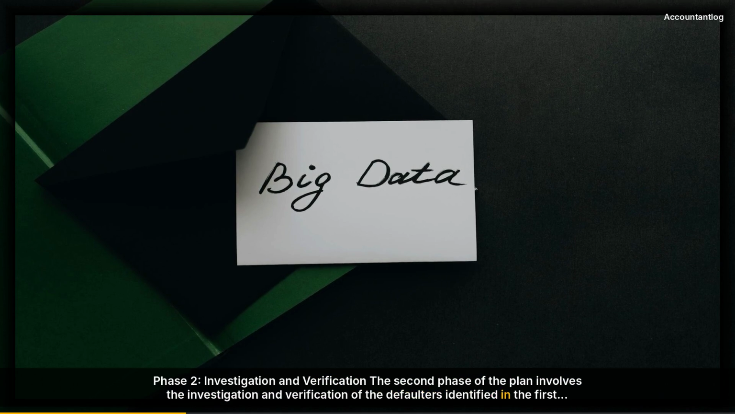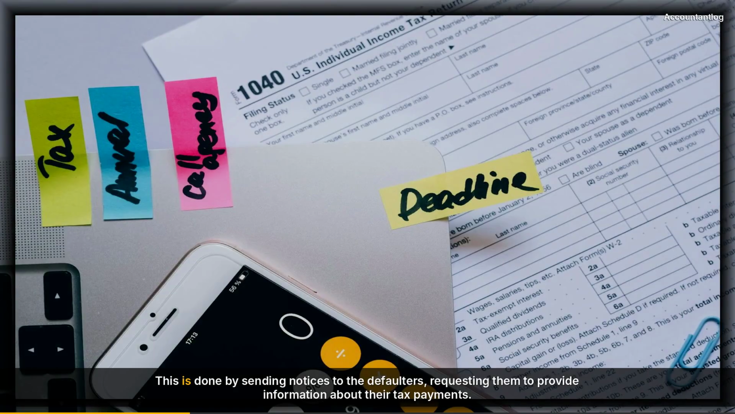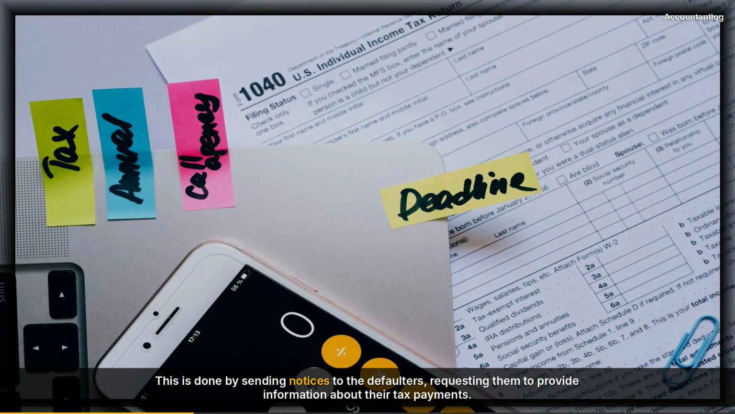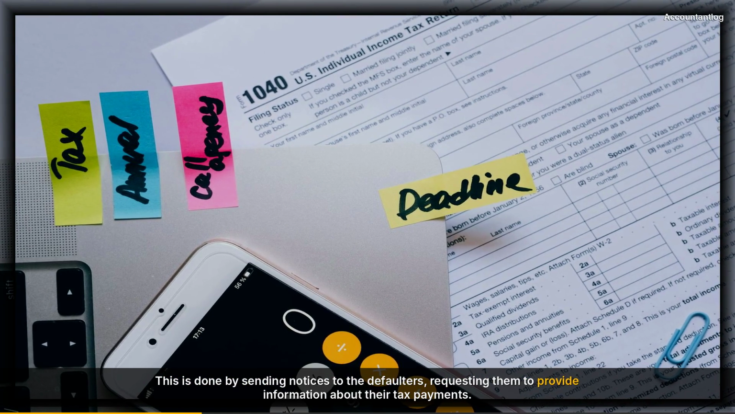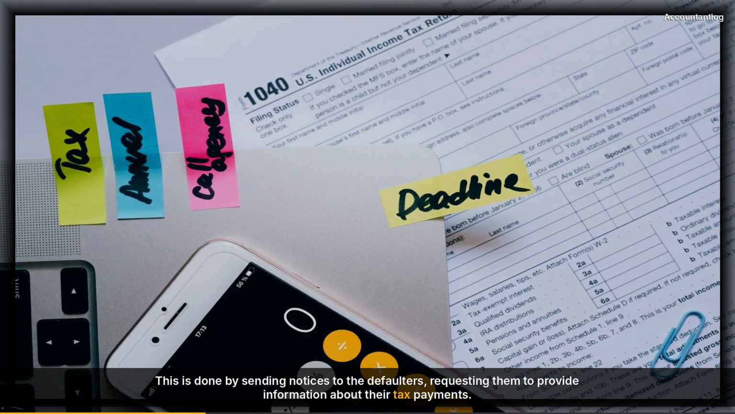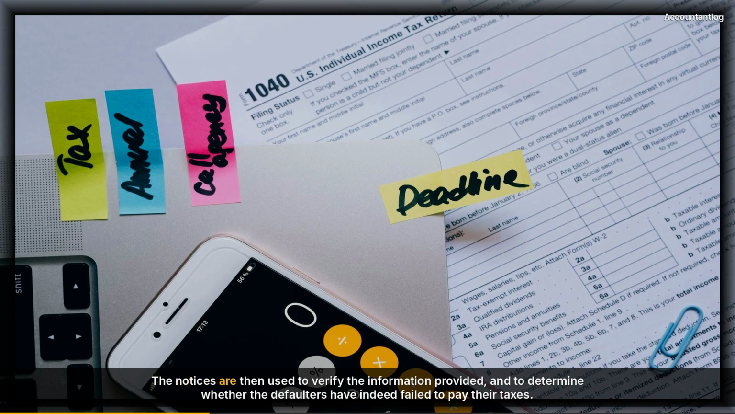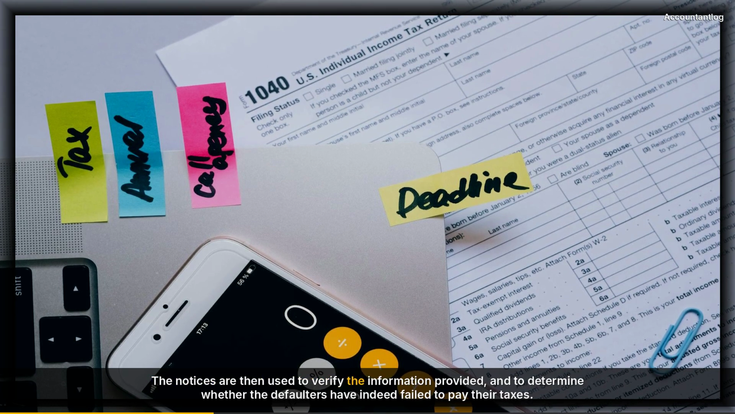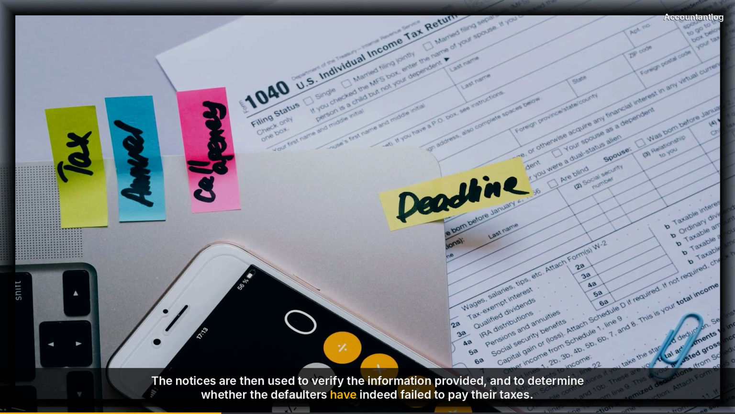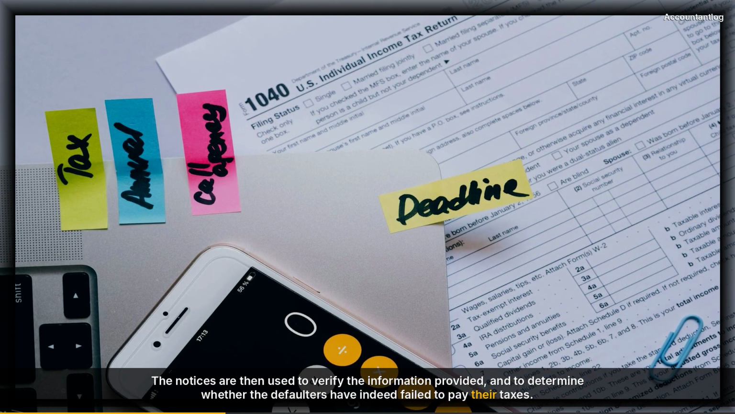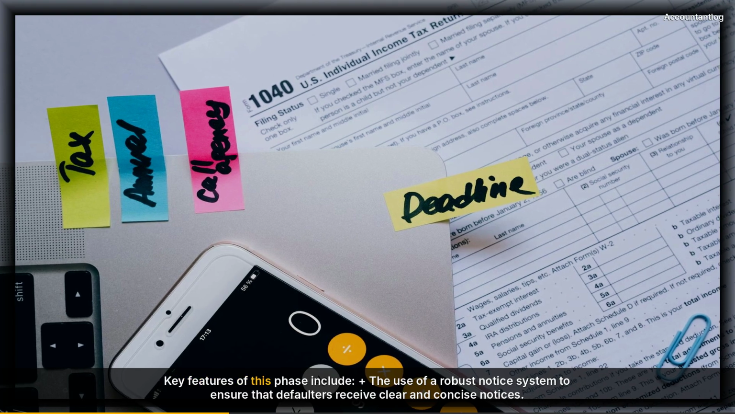pay their taxes. Key features of this phase include the use of a robust notice system to ensure that defaulters receive clear and concise notices, and the use of a verification process to ensure that the information provided by defaulters is accurate. TDS defaults plague the Indian tax system, prompting a 16-point strategy to tackle the issue.